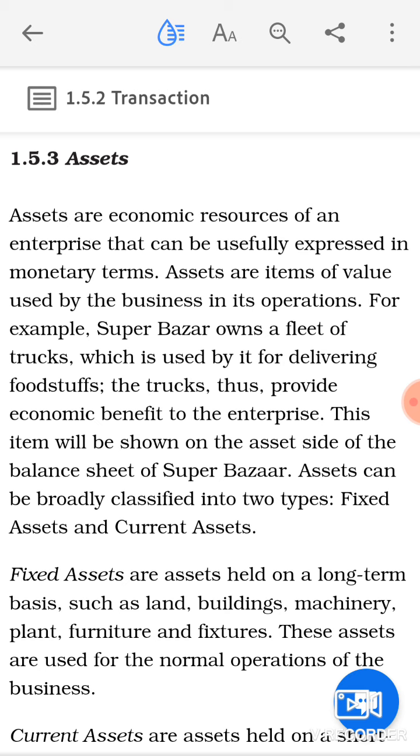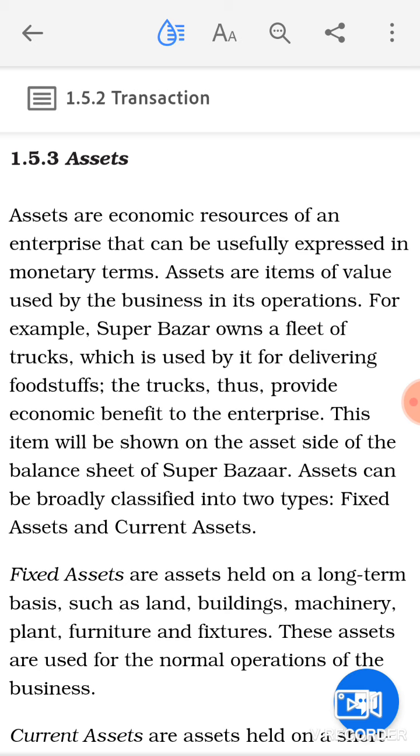Now these assets can be broadly classified into two types: fixed assets and current assets. Fixed assets are assets held on a long term basis such as land, building, machinery, plant, furniture and fixtures. These assets are used for the normal operation of the business.